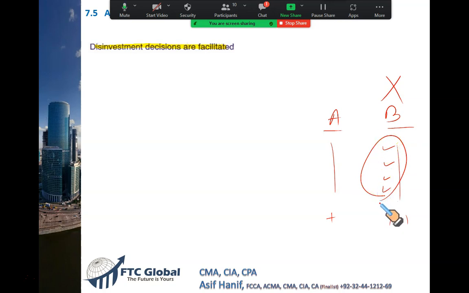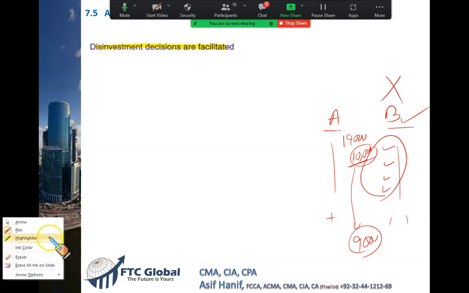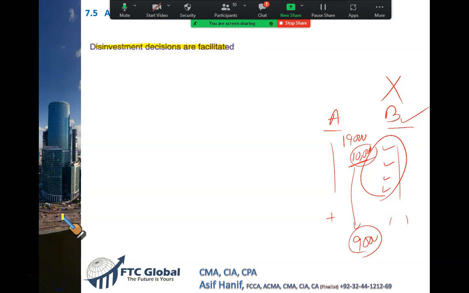If variable costs are not being covered, like let's say the total variable cost is $10,000 and the company is generating only $9,000, which means the variable cost is more and revenue is less, it's justified to close B. But if you are generating $90,000 revenue and variable cost is only $10,000, even though the full fixed cost is not being covered, at least division B is covering your variable cost quite nicely and giving you a handsome contribution. So you should continue with B, and should not disinvest. So variable costing is also very helpful in deciding whether we should discontinue a certain division or not. This is quite a helpful example.